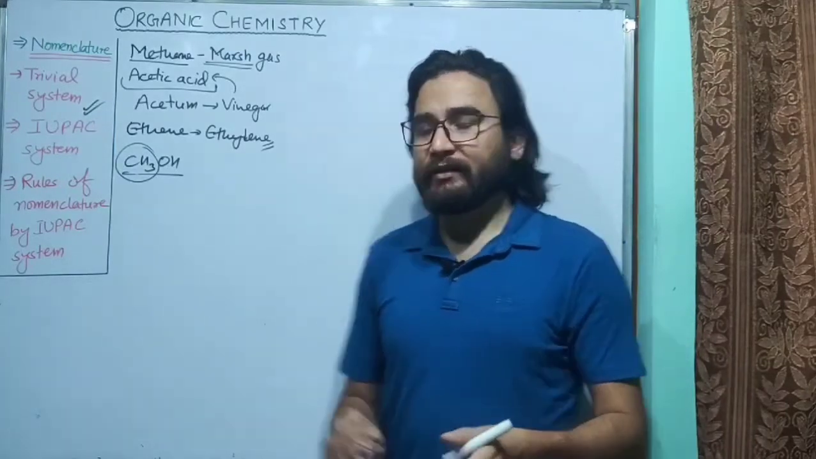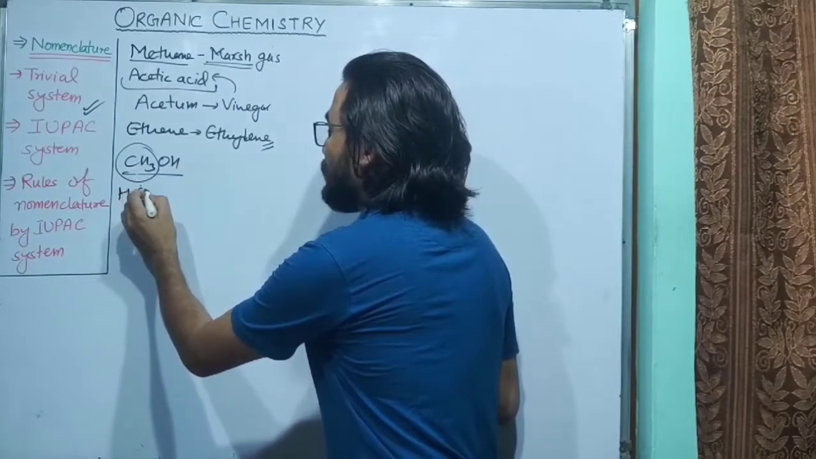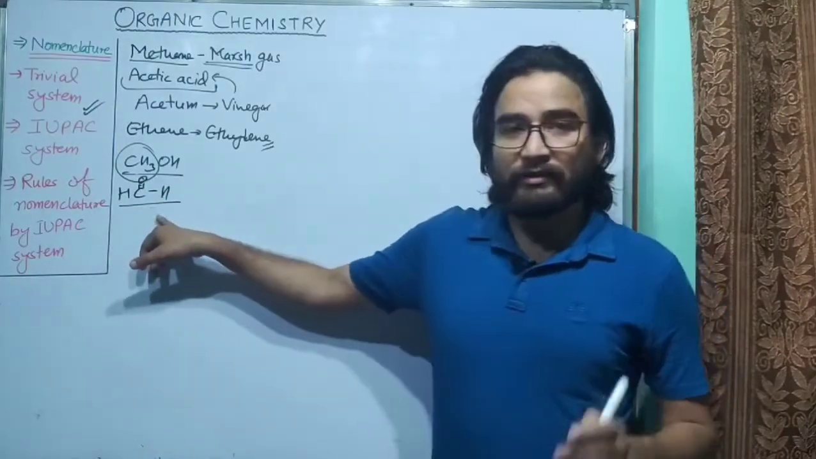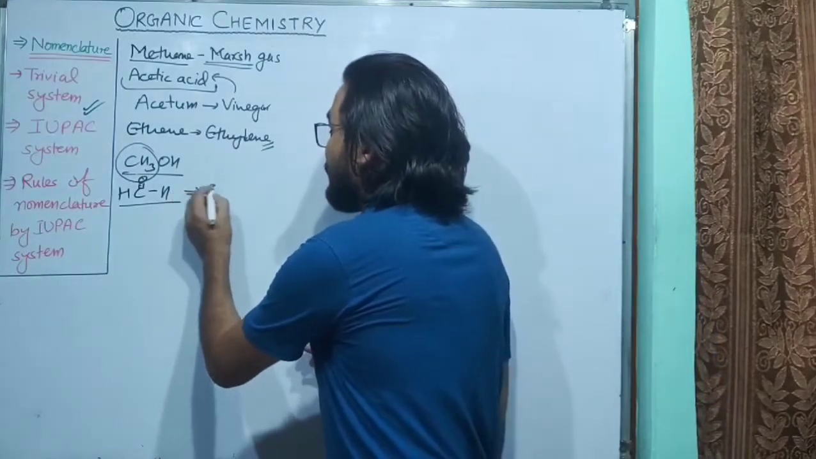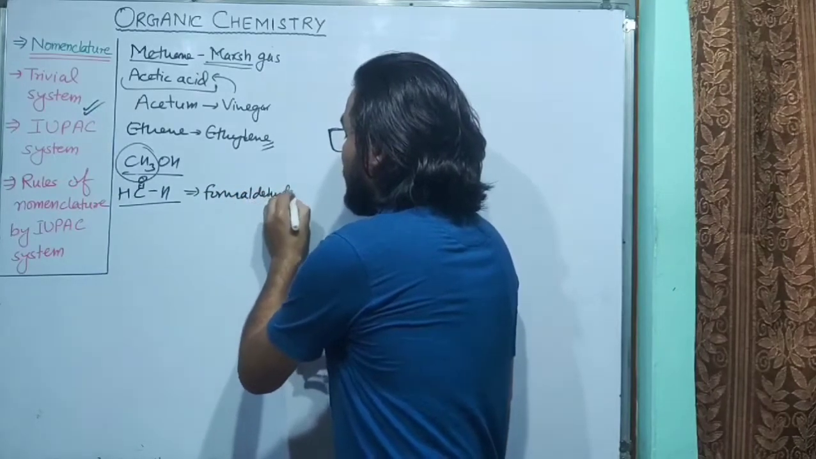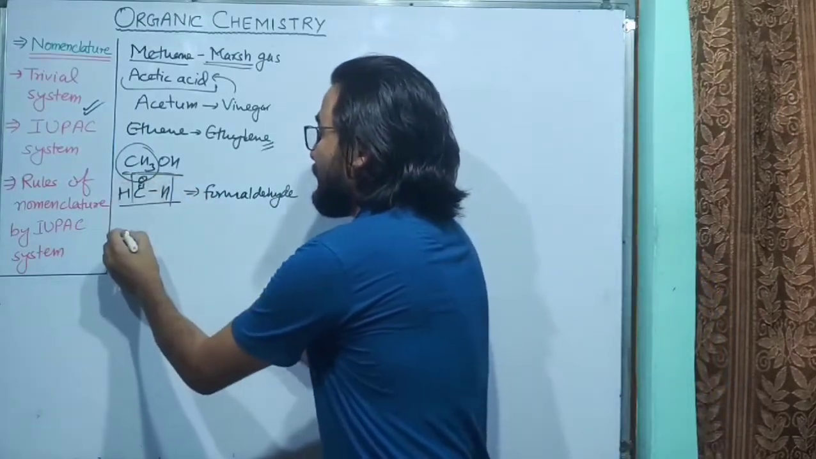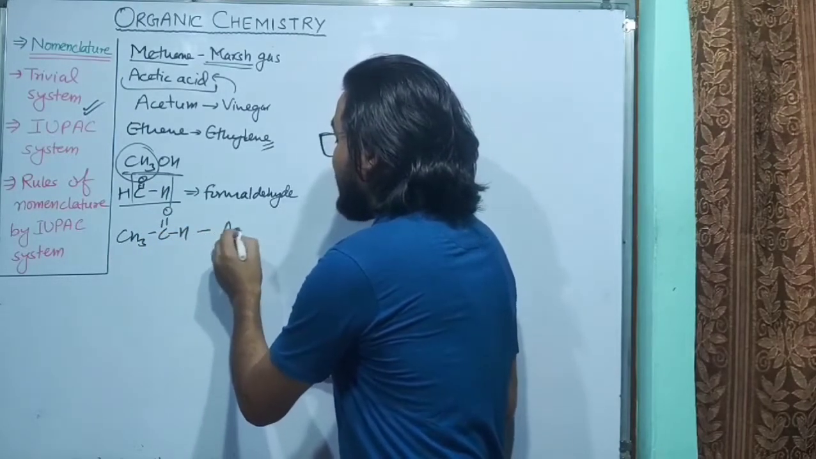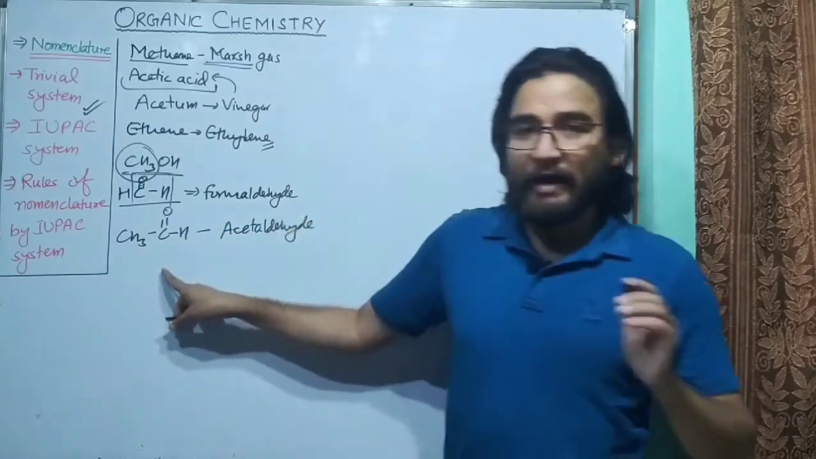Similarly, if we talk about aldehydes, for example, HCHO, the H–C double bond O–H type structure. This is also called formaldehyde. Now you can see here, its common name is formaldehyde. It is an aldehyde. Similarly, if there is CH3–C double bond O–H, it is called acetaldehyde. So its common name is acetaldehyde.